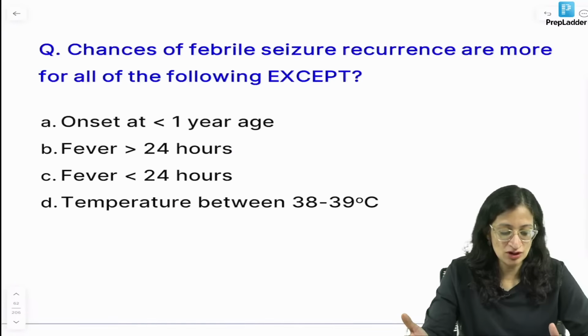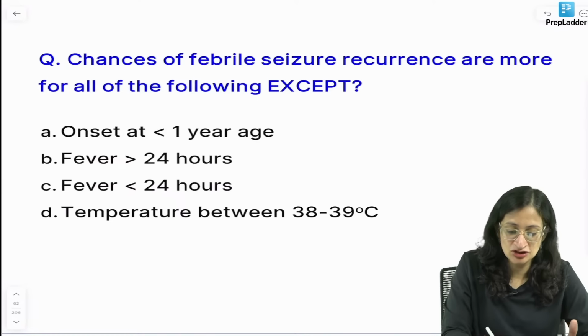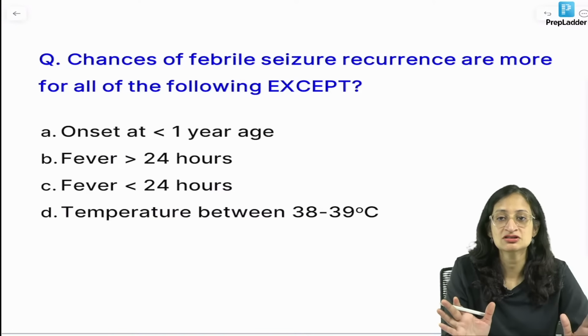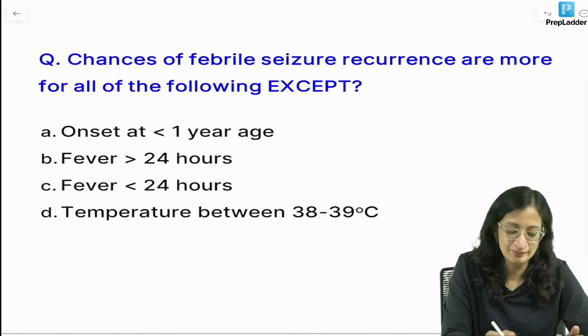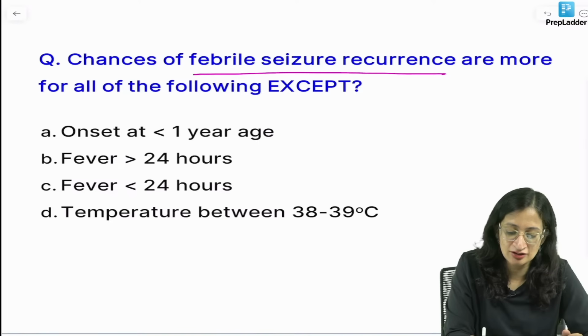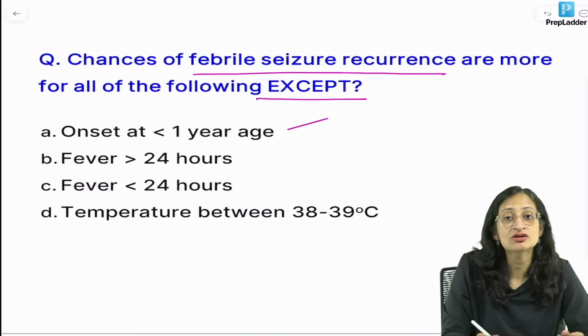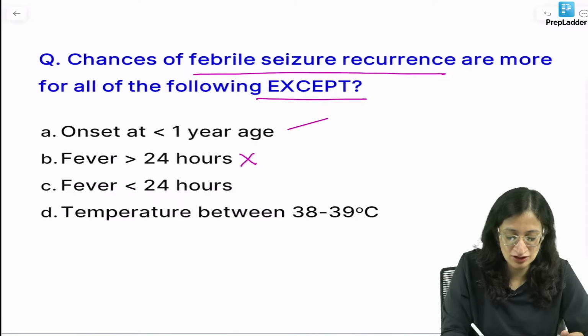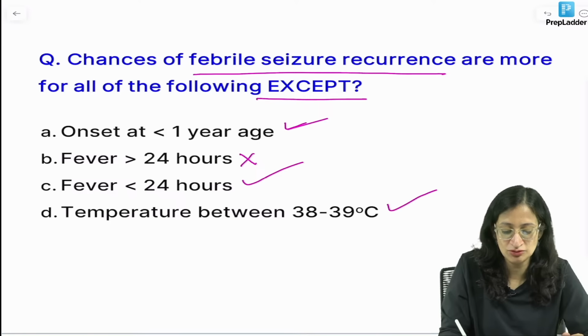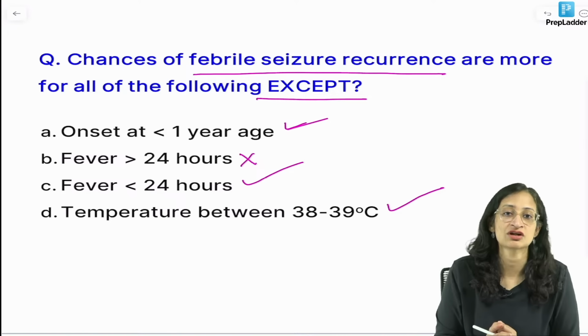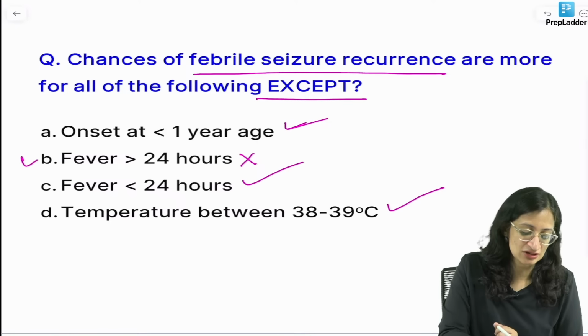So, coming back to our question, typical or atypical is the same as simple and complex. Okay. Chances of febrile seizure recurrence are more for all of the following except: onset less than 1 year, more chance of recurrence. Fever for more than 24 hours, no, but fever for less than 24 hours, more chance of recurrence. Temperature between 38 to 39, more chance of recurrence. So, the best answer is this.